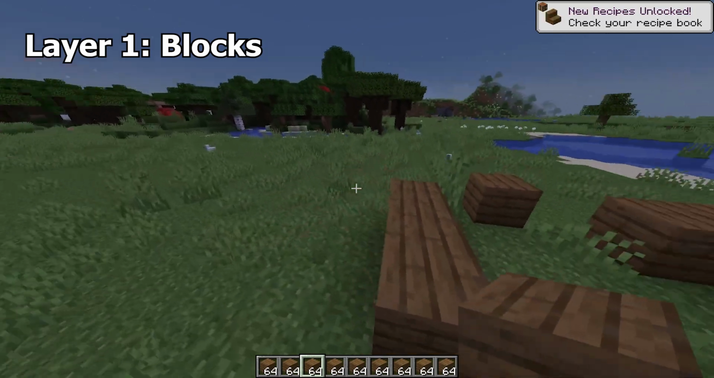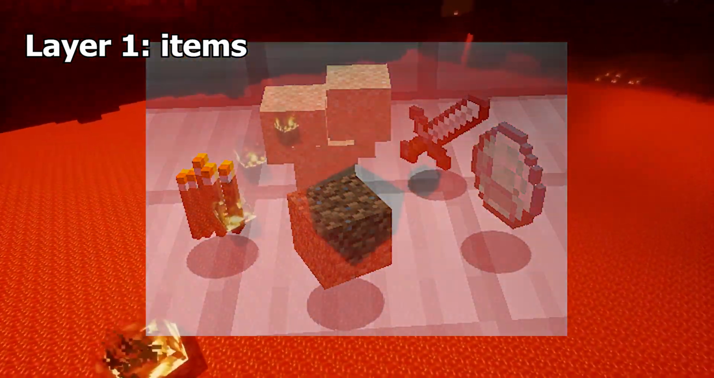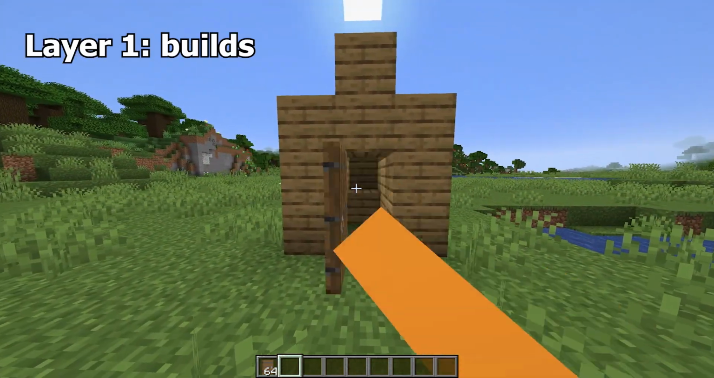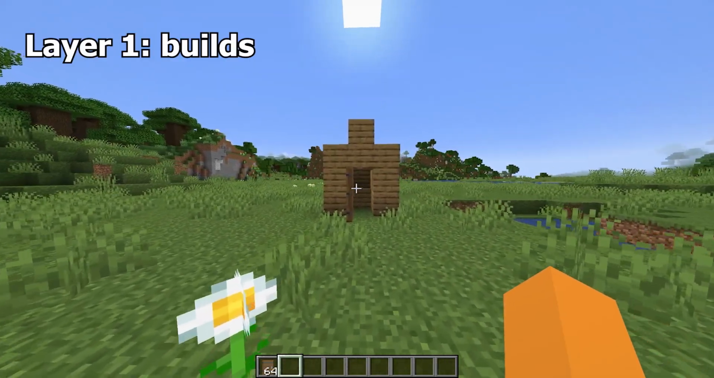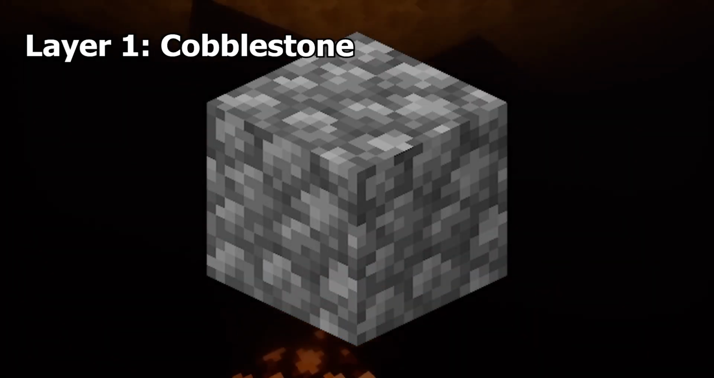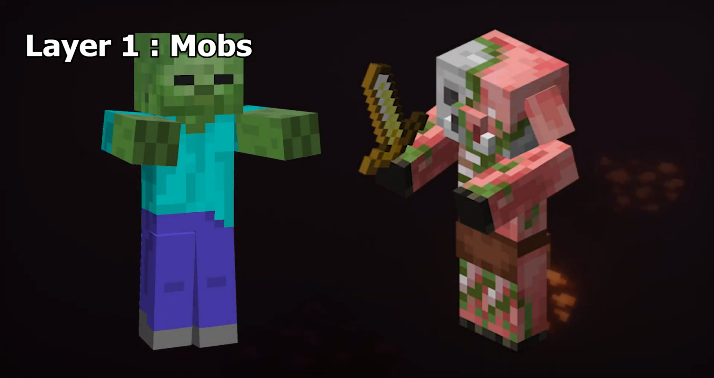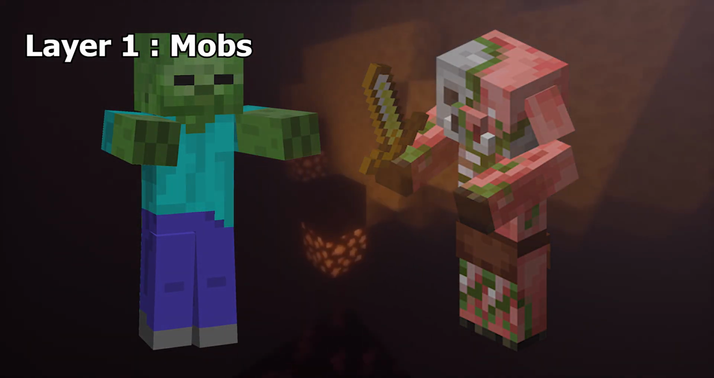Blocks. Blocks are items that you can place or break in the world. Items, an object you can put in your inventory. Builds, basically art pieces put together by players in the form of in-game architecture. Cobblestone, a broken form of stone given after mining a smooth stone block. Mobs, other living beings in the game that are not players.